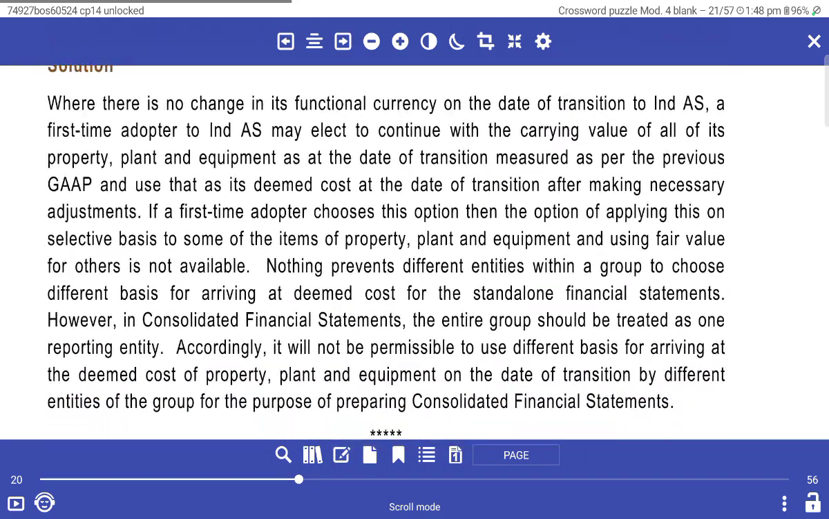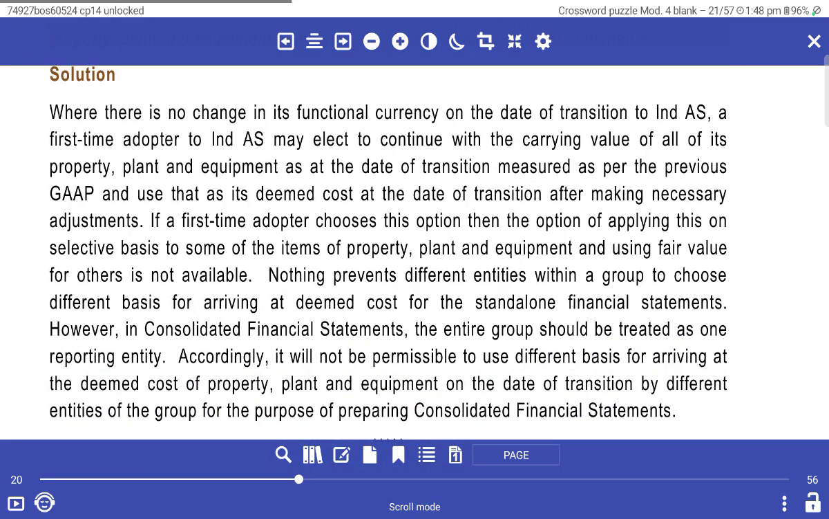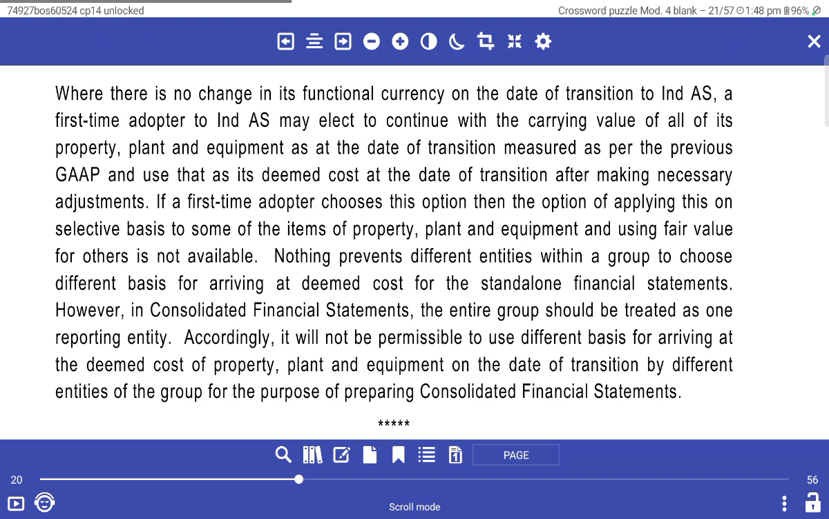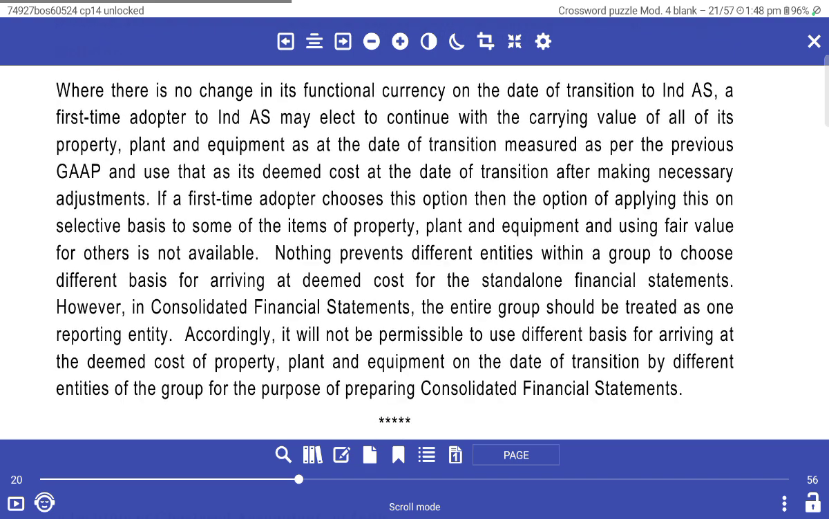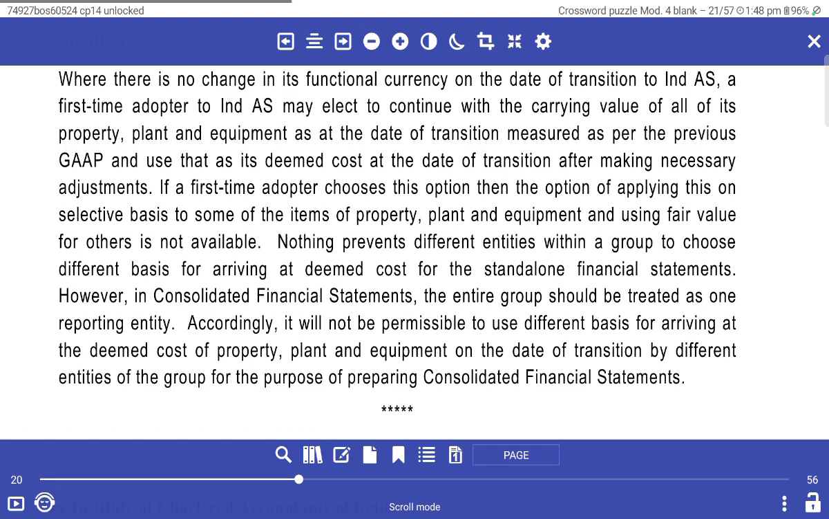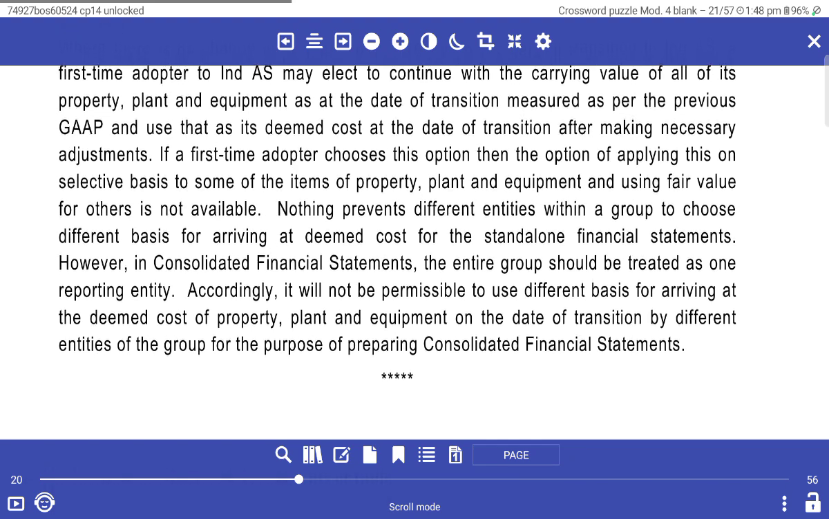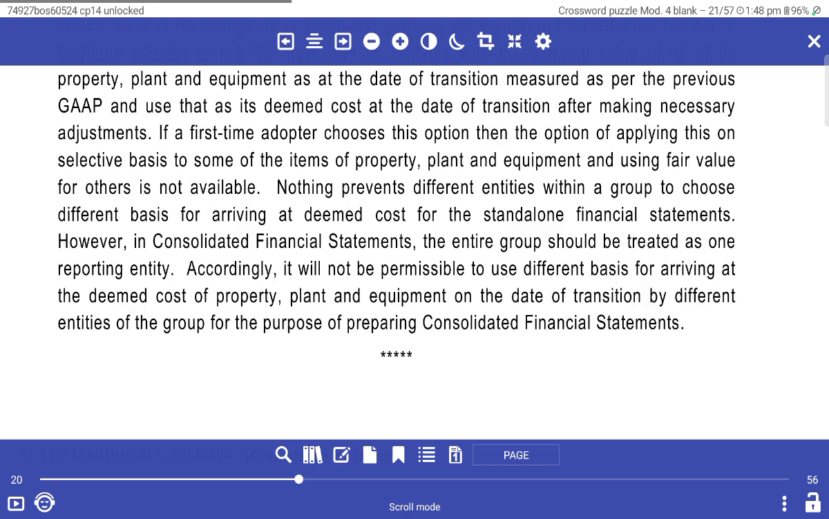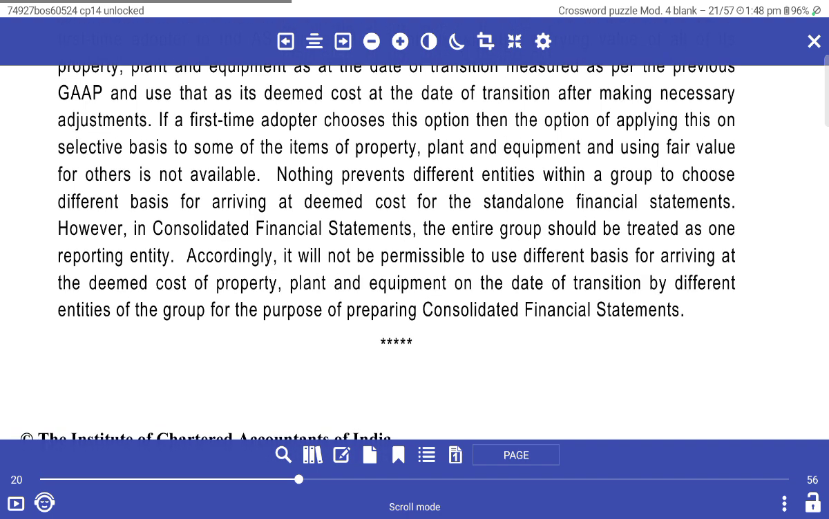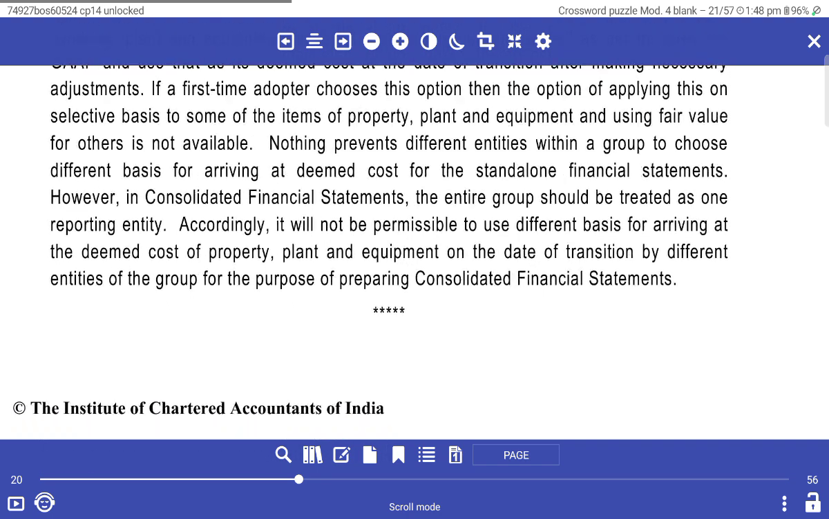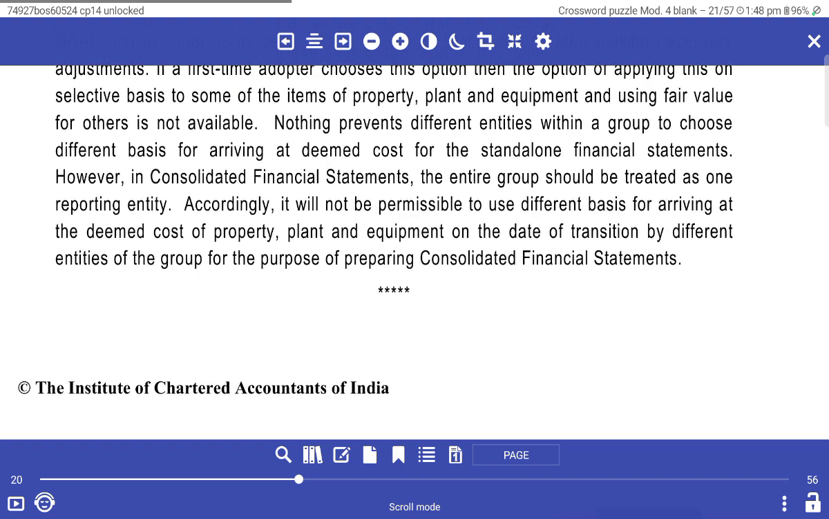Where there is no change in functional currency, on the date of transition to Ind AS, a first-time adopter may elect to continue with the carrying value of all plant, property and equipment as at the date of transition, measured as per previous GAAP, as deemed cost at the date of transition after making necessary adjustments. The first-time adopter may also choose the option to apply a selective basis for some items of property, plant and equipment, using fair value or another value.